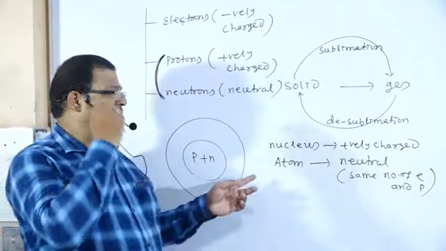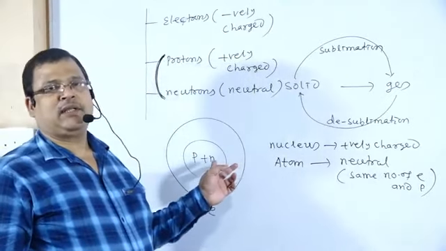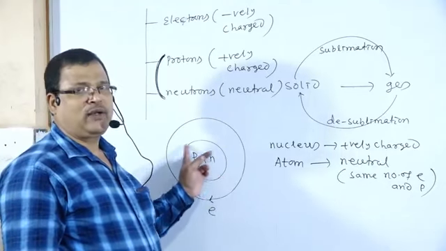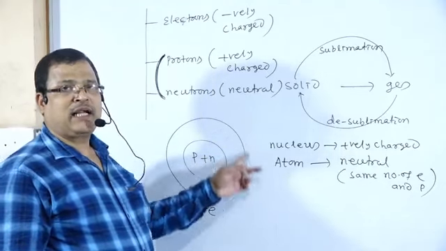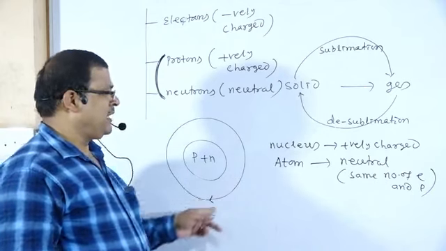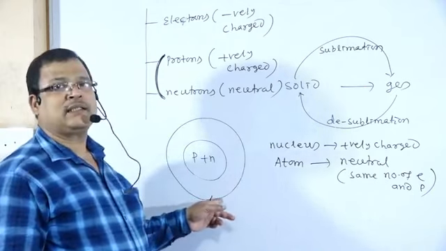The central part of the atom is massive and positively charged, containing protons and neutrons, otherwise known as nucleons, and around it electrons are revolving in circular paths, known as shells or orbits.